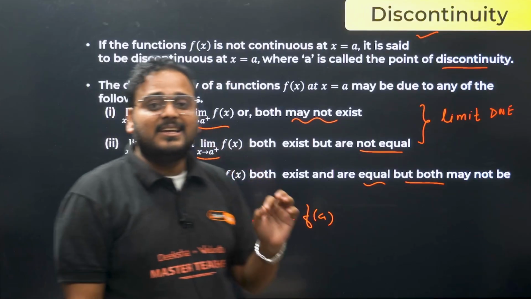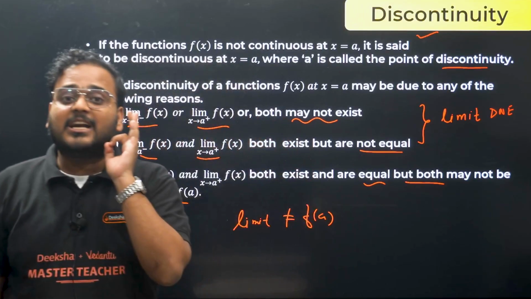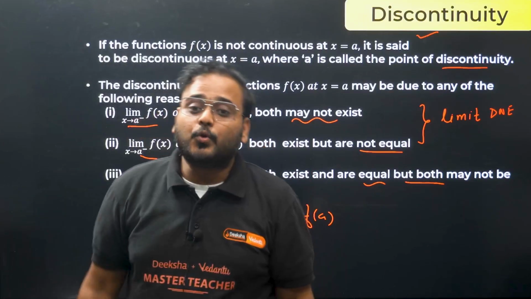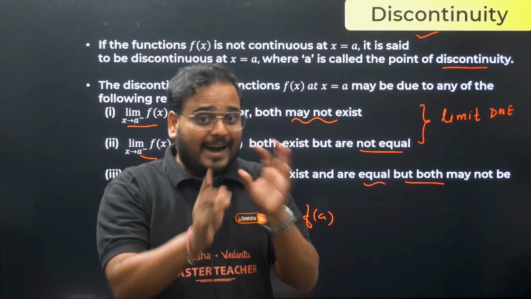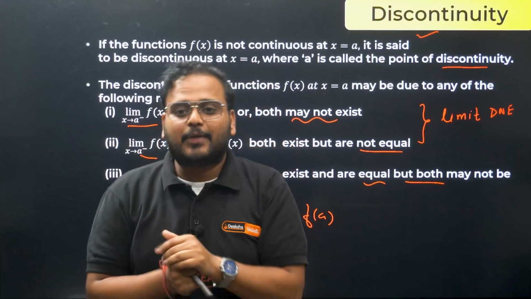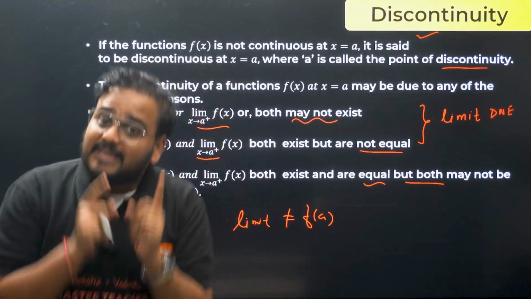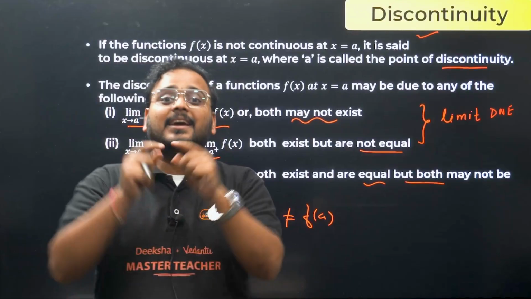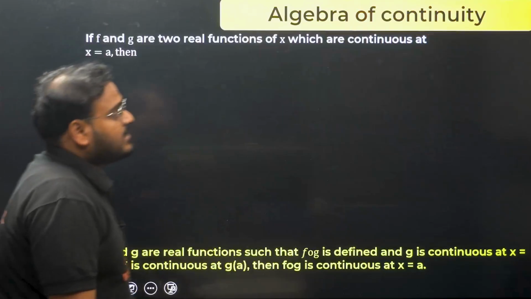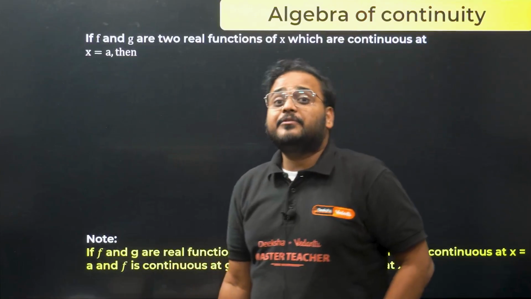So basically, if a function is continuous, it means what? The limit exists and it has to be equal to the function value also. Either of them alone is not enough. The limit should exist and should be equal to the function value, then only you can say it is a continuous function at that point. Okay, let's move on. Next we have something very interesting.